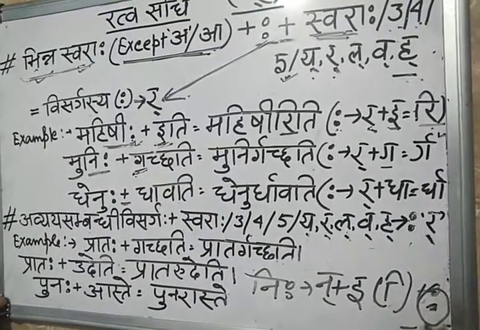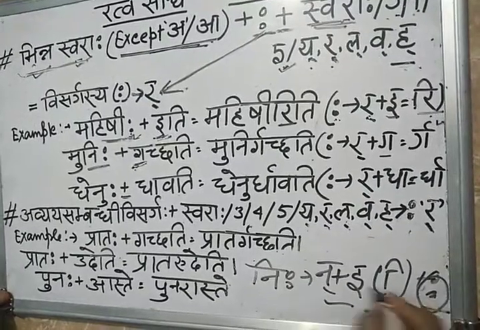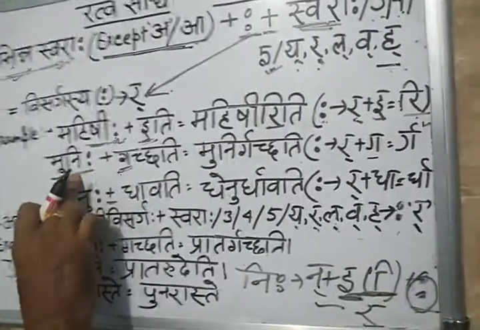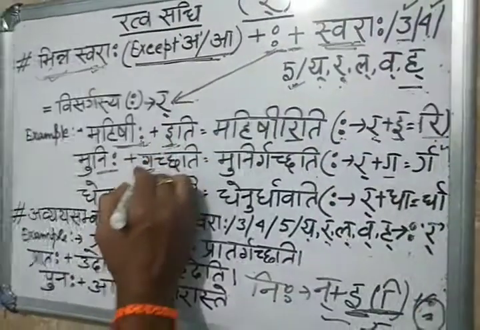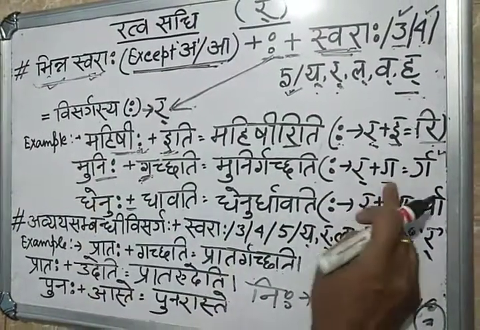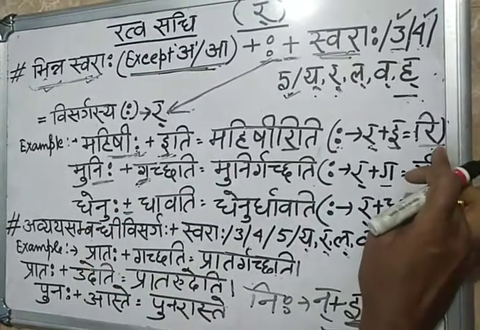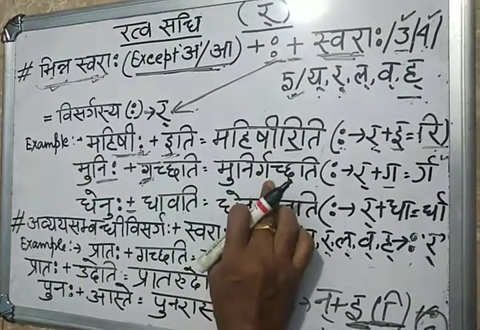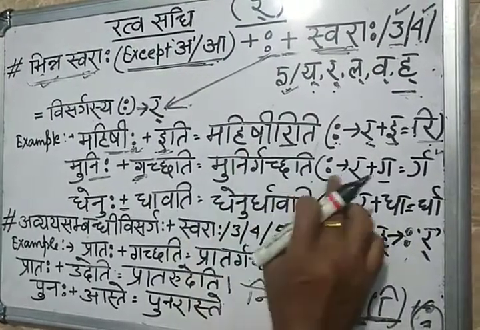So this visarga will convert it to the half ra. But before the visarga, what came? Choti E came, but O and I are not there. Plus Ga is there. Ga is the third letter of the ku varga. So this visarga converted into ra plus Ga. So it becomes rga, means rep plus Ga. So this is half ra, then Ga. So Munir Gachati. Visarga omitted, and ra came: Munir Gachati. Half ra plus Ga: Munir Gachati.